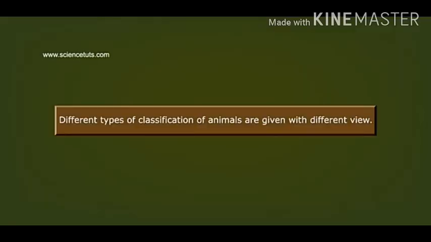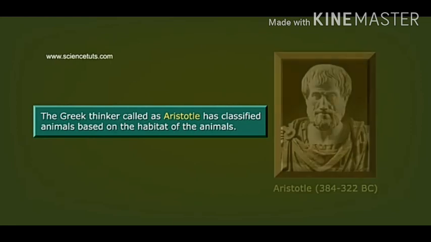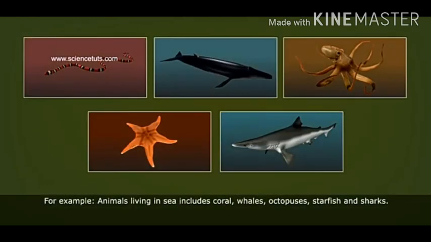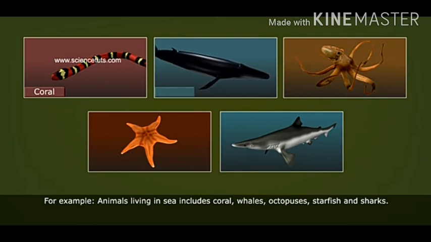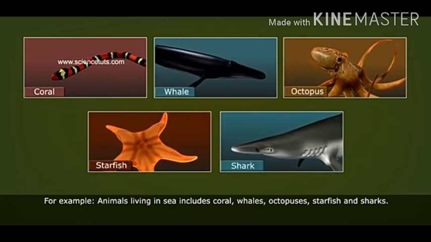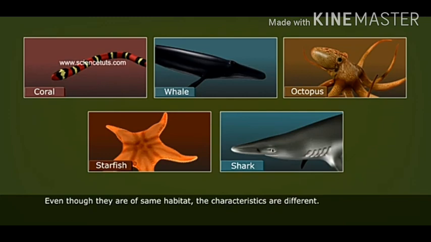Different types of classification of animals are given with different views. The great thinker Aristotle classified animals based on habitat. For example, animals living in the sea include coral, whales, octopus, starfish and shark, but they have different characteristics. So Aristotle's classification is not accepted.